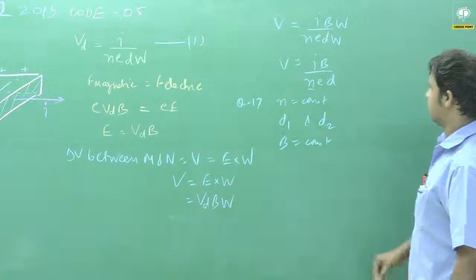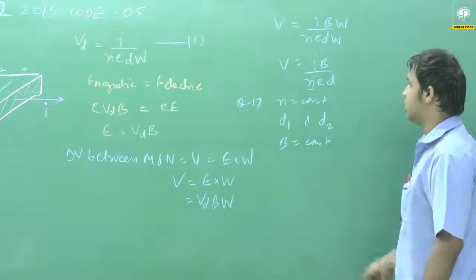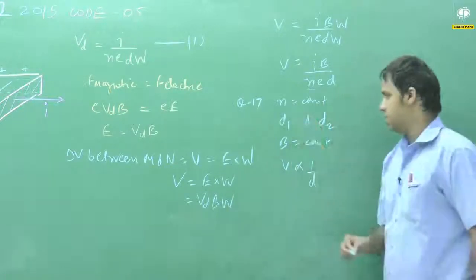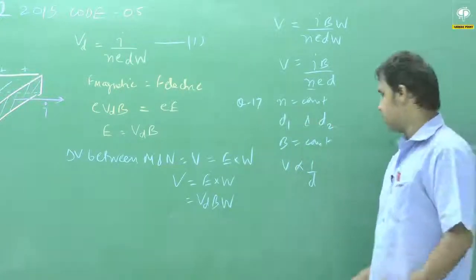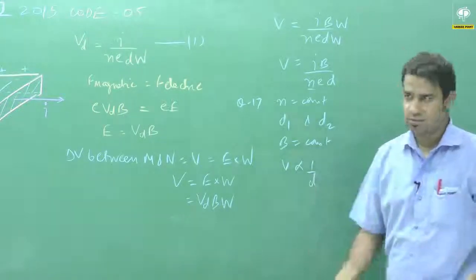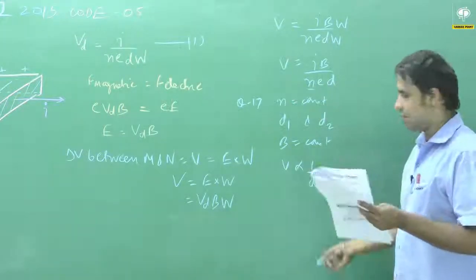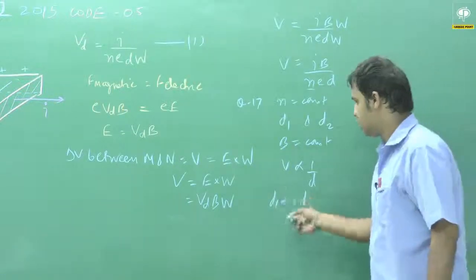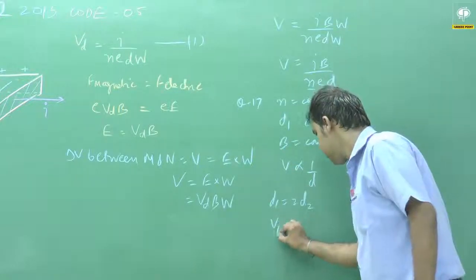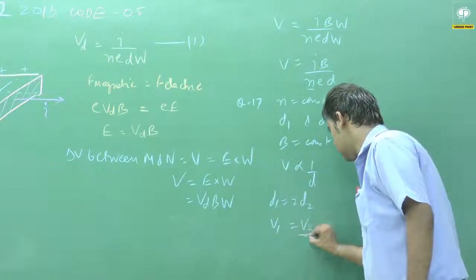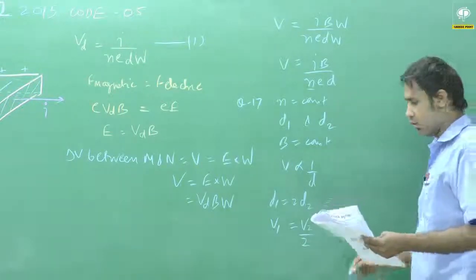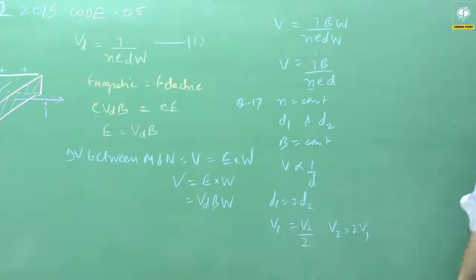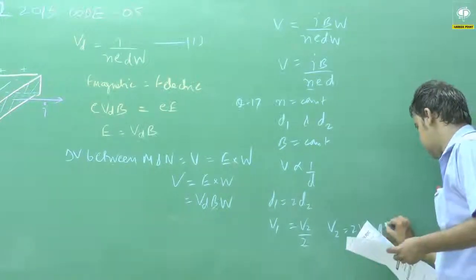So what do we depend on? I is same, B is same, N is same, we depend on D. So we can say V is inversely proportional to D for question number 17. Now first option says widths are same, no need to see width because V is not depending on the width. But D1 is equal to twice of D2. It clearly shows that the potential difference across strip 1, V1, is equal to V2 by 2. So from here you can say V2 is equal to twice of V1. It means option 1 is your answer. So one answer is A.